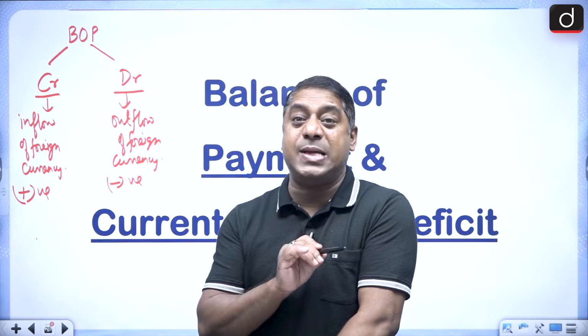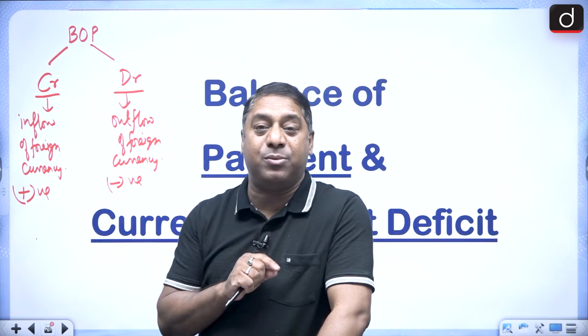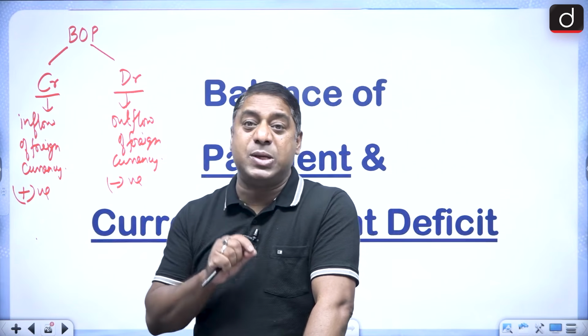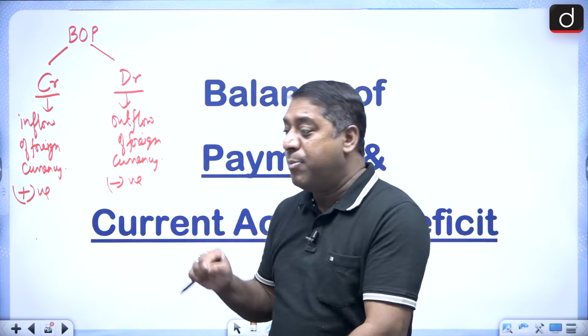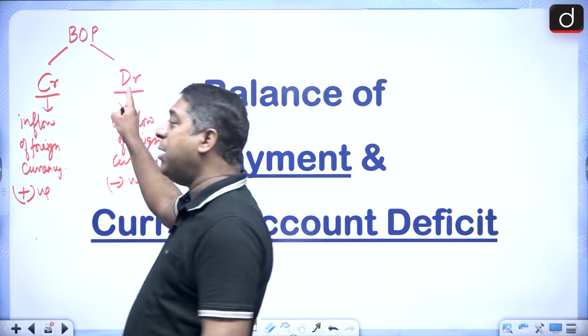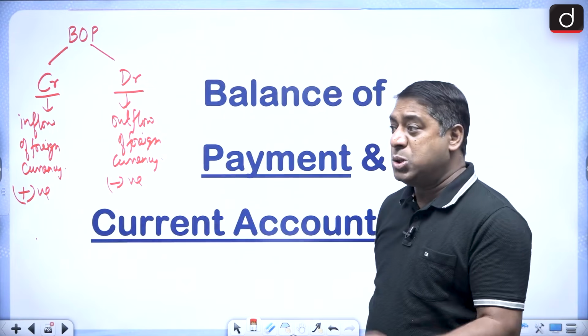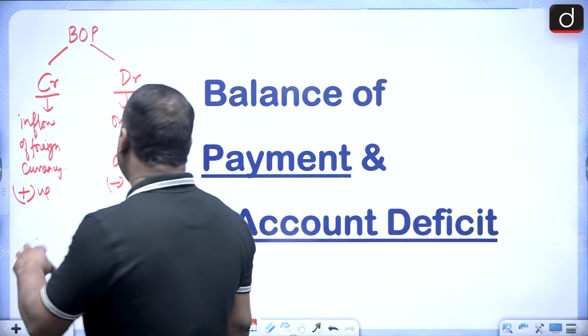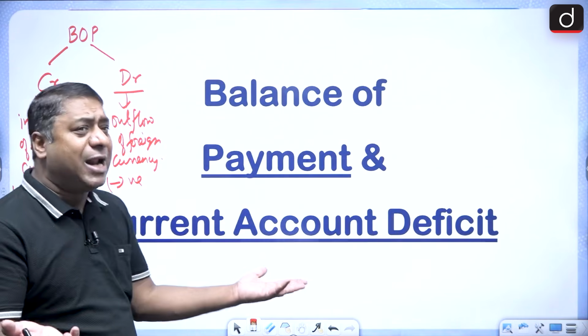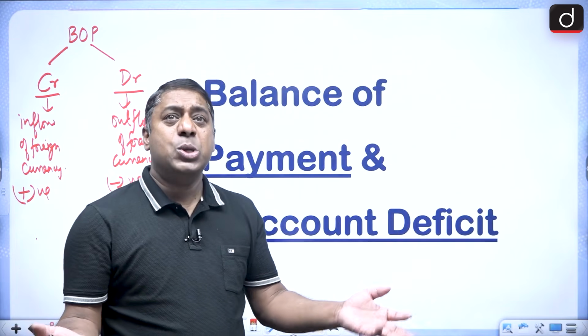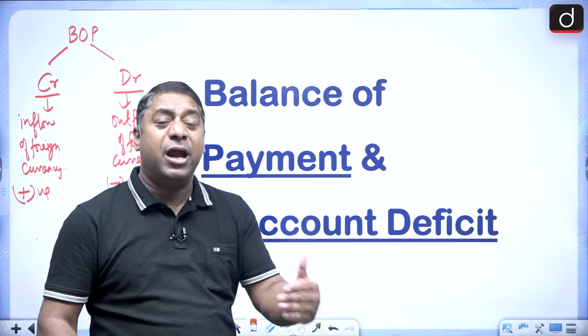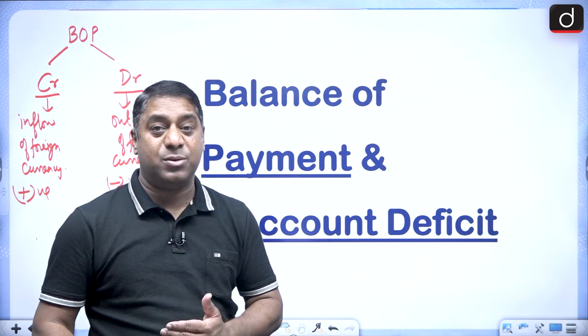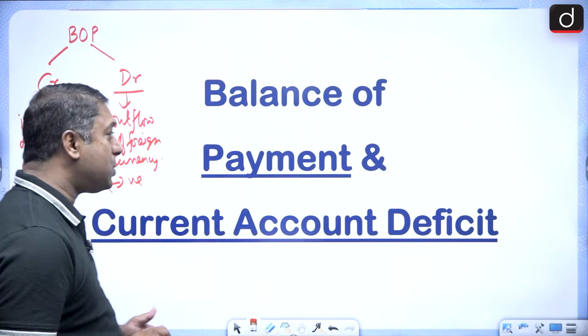In an accounting sense, it is never balanced. But because we follow the double entry bookkeeping system, this financial statement, BOP, is always balanced.